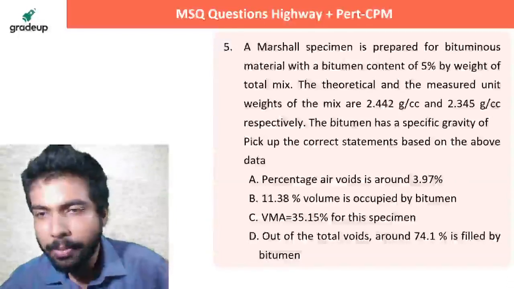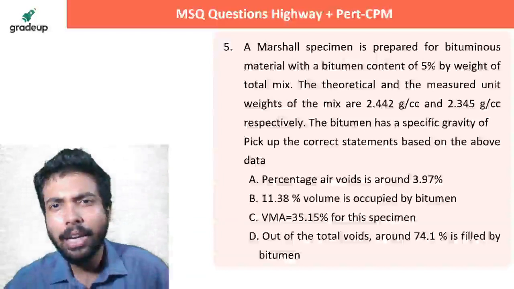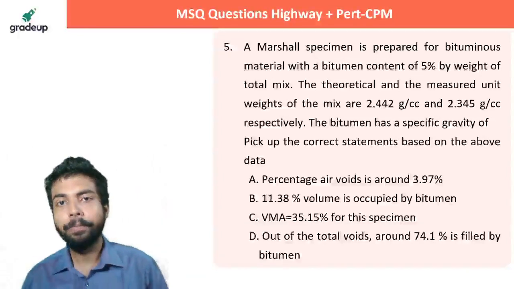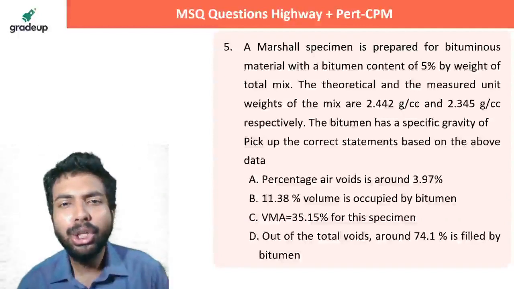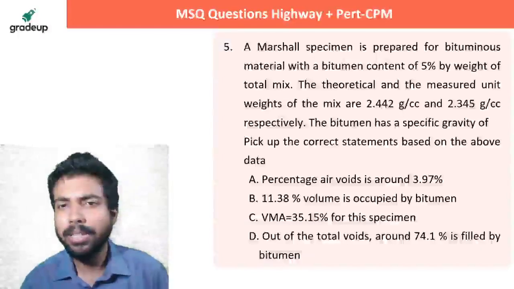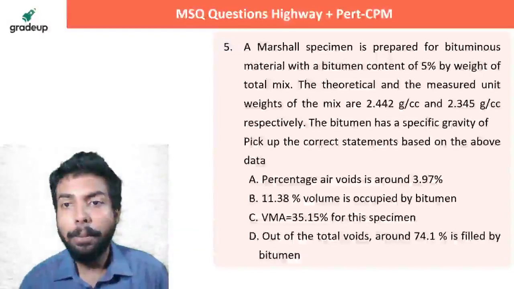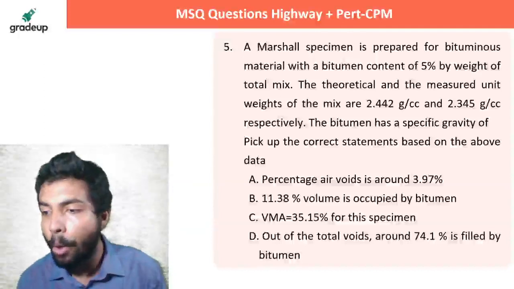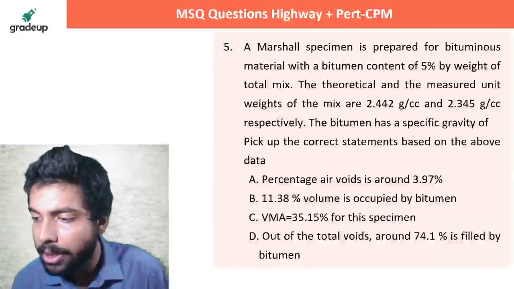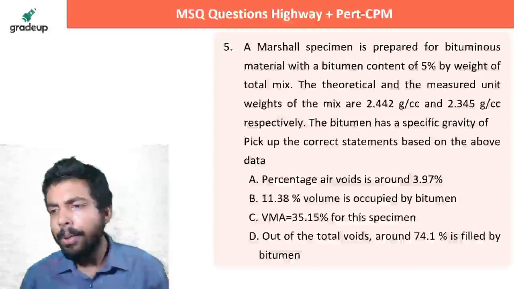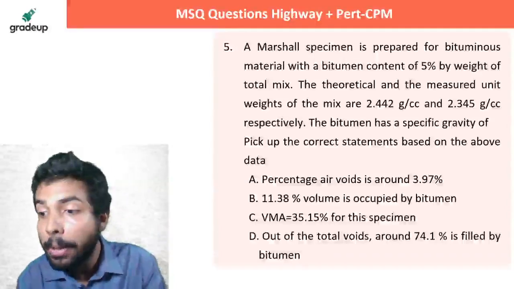A Marshall specimen is prepared for bituminous material with a bitumen content of 5% by weight of the total mix. The theoretical and the measured unit weights of the mix are 2.442 gram per cc and something like this. The bitumen has a specific gravity as given. So they are asking about different properties. Quickly do this problem and let me know which of the properties.